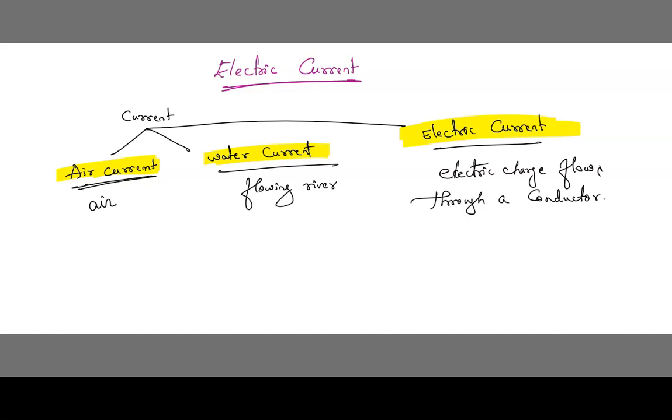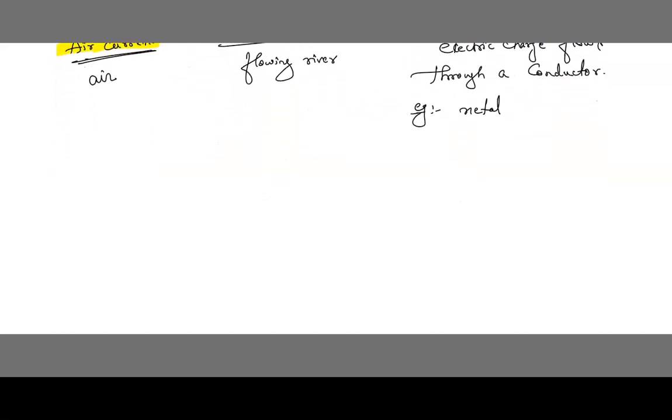Usually electric current means electric charge flows. Remember, children, electric charge flows through a metal. The substance should be metal. So always remember, electric charge will flow through a conductor. An example is metal. You may have seen a torch. In our daily words we say battery, but in physics battery is a completely different phenomenon. But here we can take the example of a torch.